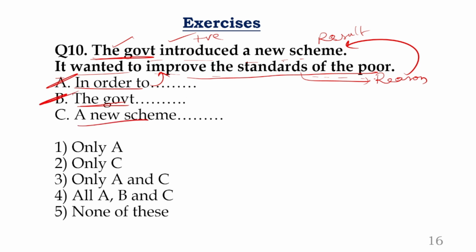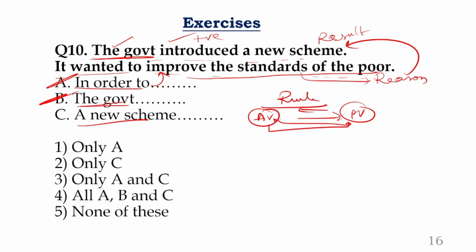Next one, a new scheme. Now I'm going to give you another rule. The rule is, it is a combination of active voice to passive voice or passive voice to active voice. You can state this, you can change the statement from active to passive or passive to active in terms of status. Now look at this. To better understand that, you need to know this. The gout is a subject, introduce is a verb form, a new scheme is object. The logic is, you can reverse the statement and get the same answer.